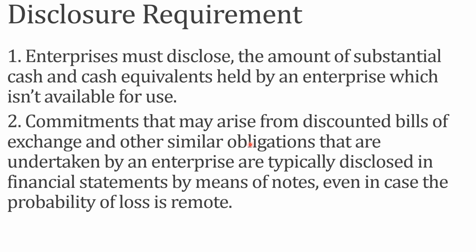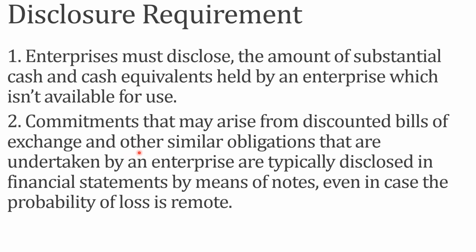As we all know, we have to take the user as a hero in case of disclosure requirement. We have to provide disclosure for all the things that might affect the decision of the user.